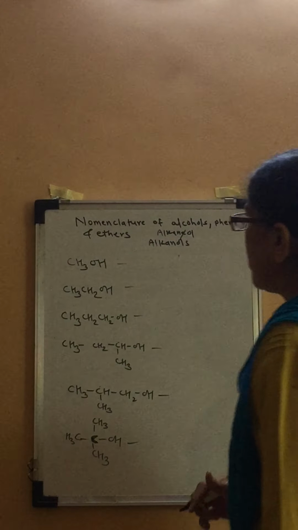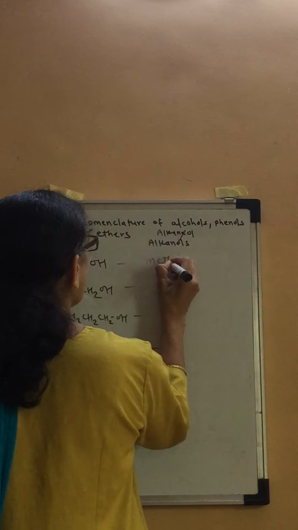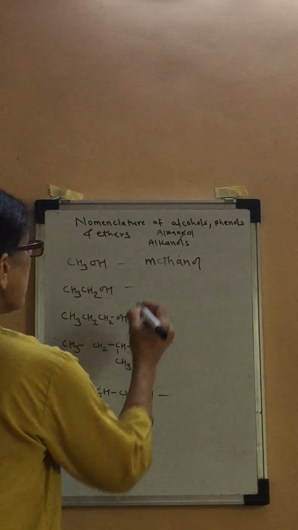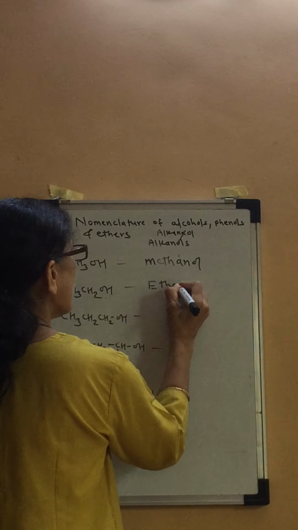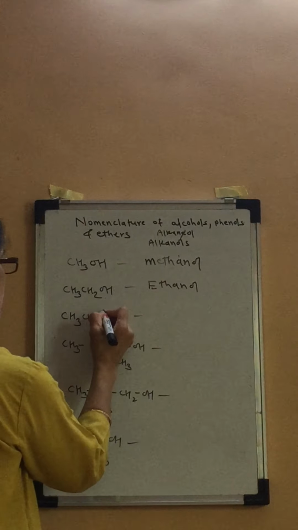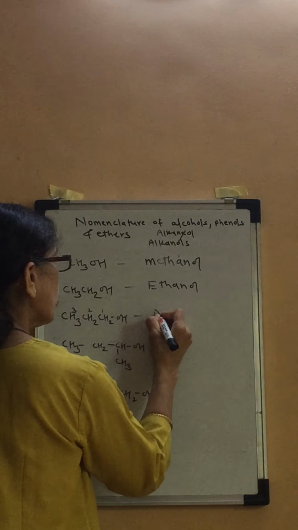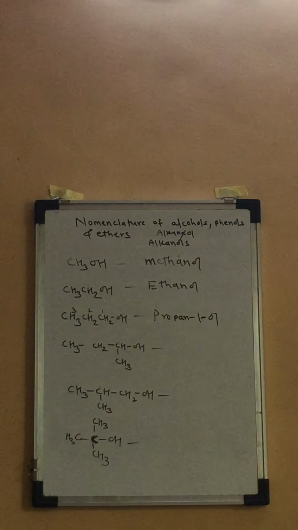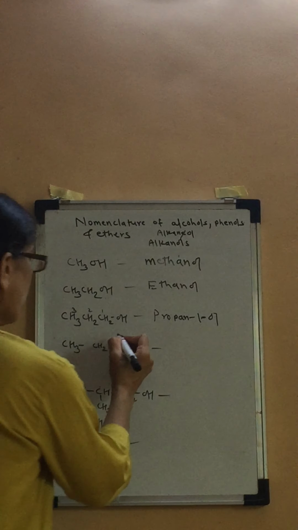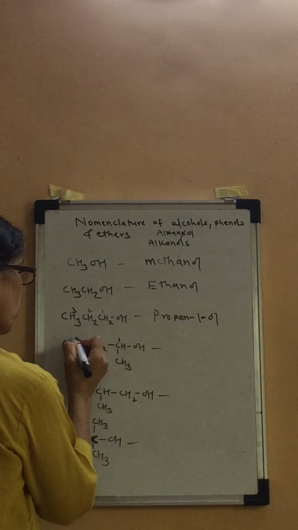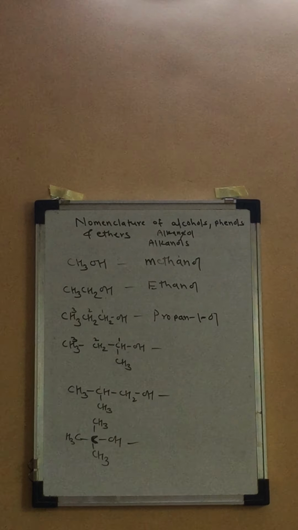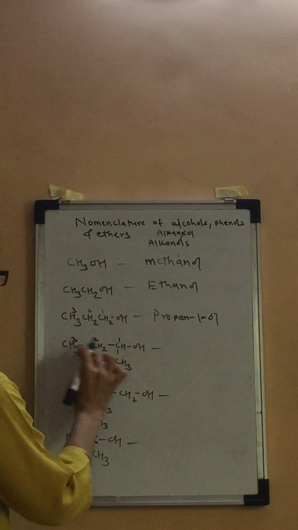Now we will see IUPAC naming of alkanols. So this is methanol. What is it? Methanol. The ending E of the alkane is substituted by OH. This is ethanol. What is it? Ethanol. This is 1, 2, 3. So propane-1-ol. What is it? Propane-1-ol. Now 1, 2, 3. Isn't it? What is it? It is 1-methylpropane-1-ol.